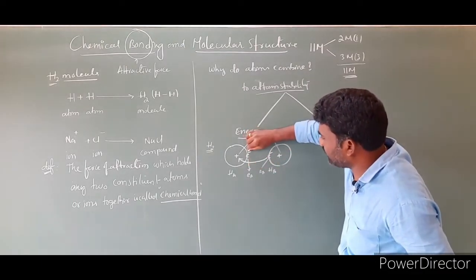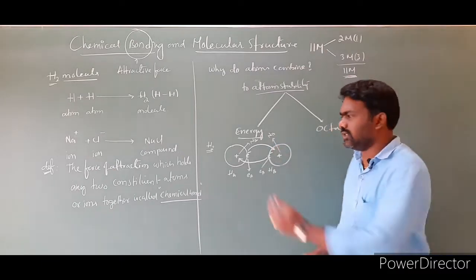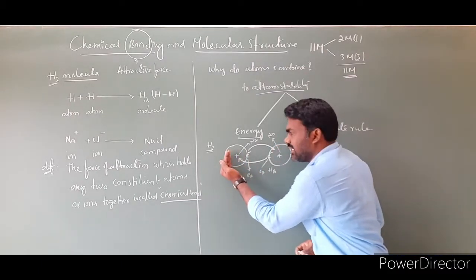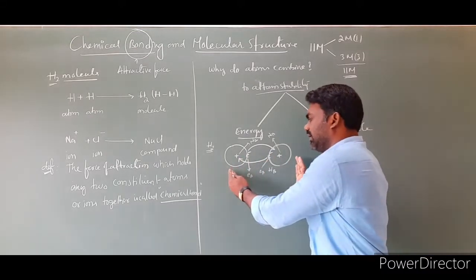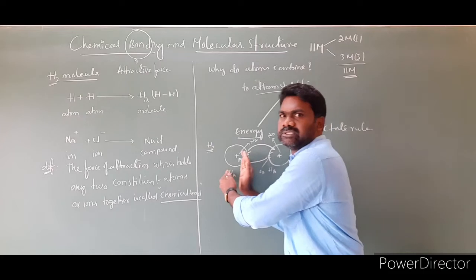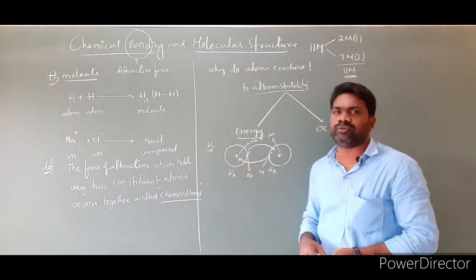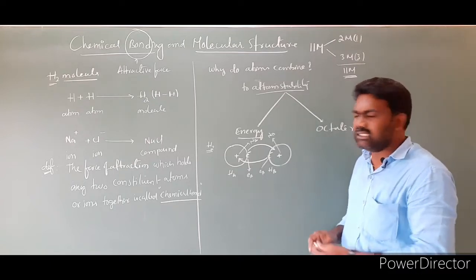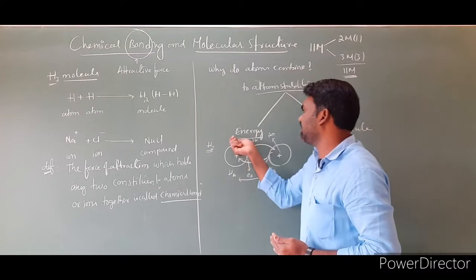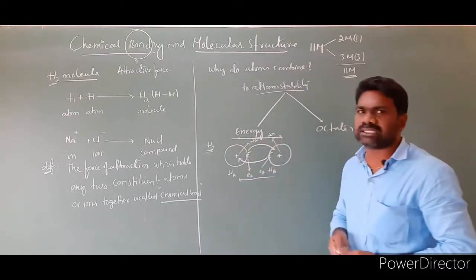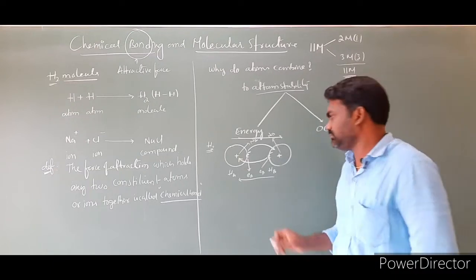As a result, this hydrogen A atom comes close towards hydrogen B. So, hydrogen A pulls hydrogen B in this direction, and hydrogen B pulls hydrogen A in this direction. Here a nuclear force of attraction is operating. As a result, both atoms are coming close to each other.